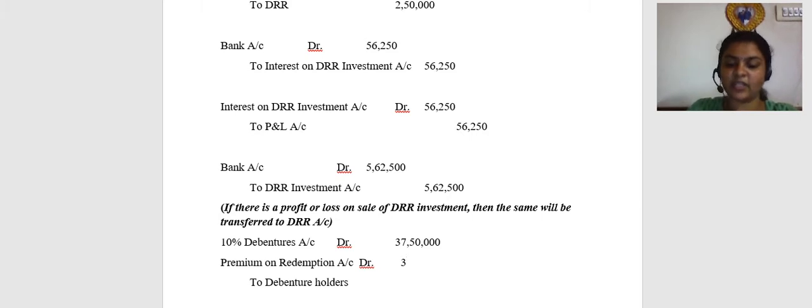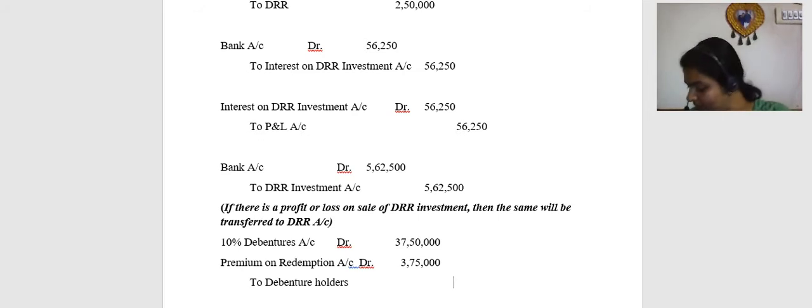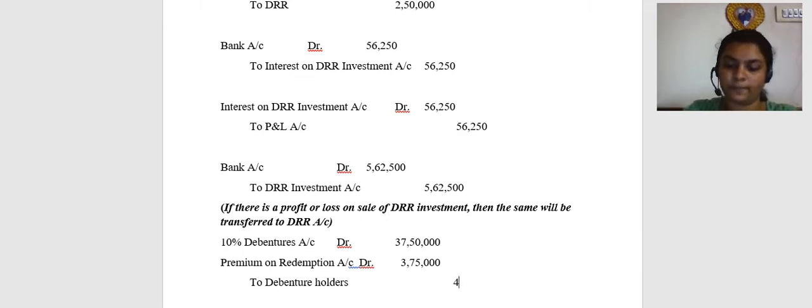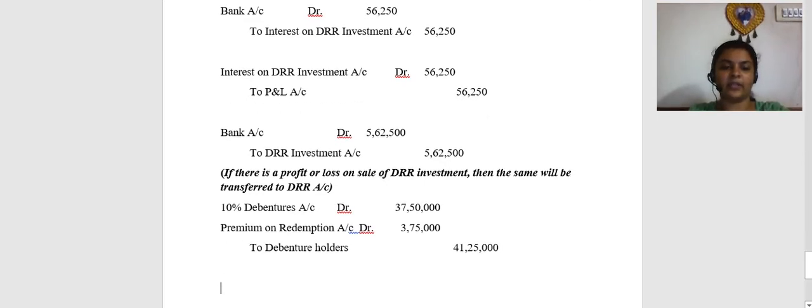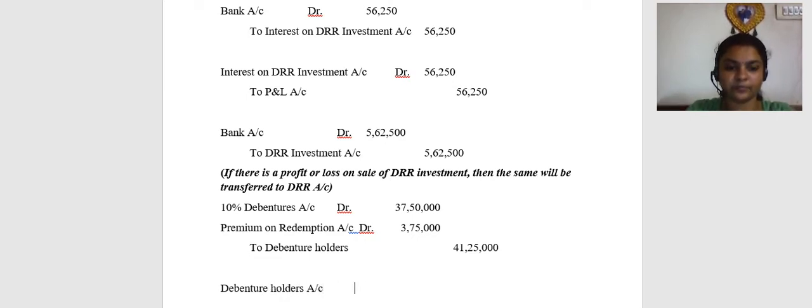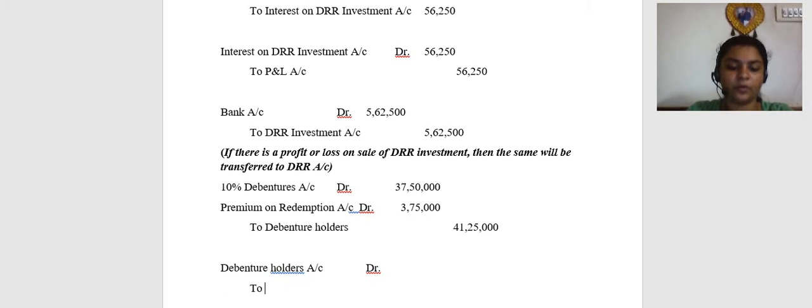Premium at 10 percent, 3,75,000. To debenture holders, 41,25,000. Next, payment entry. Debenture holders account debit to bank account, 41,25,000.